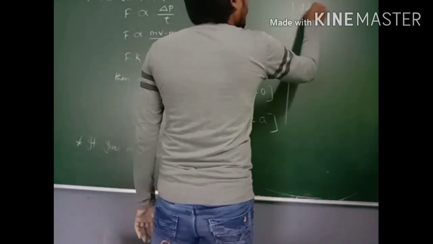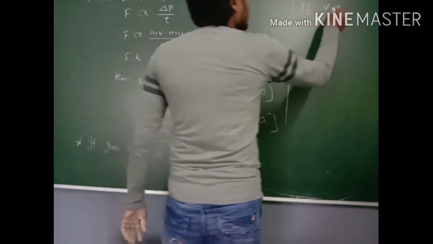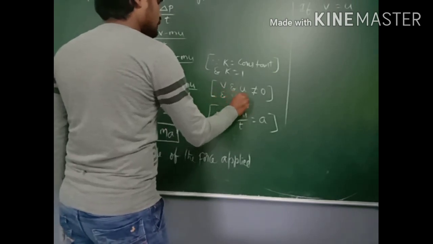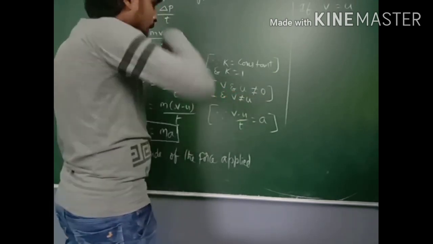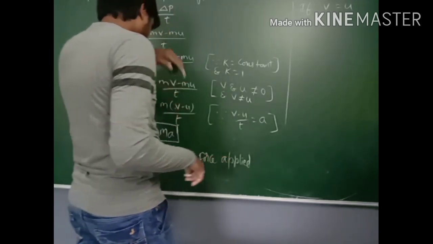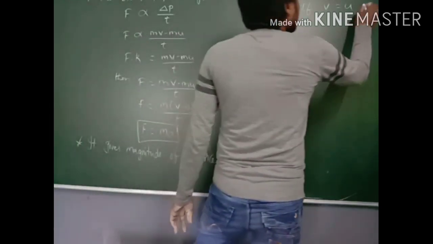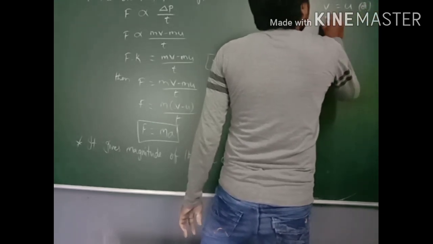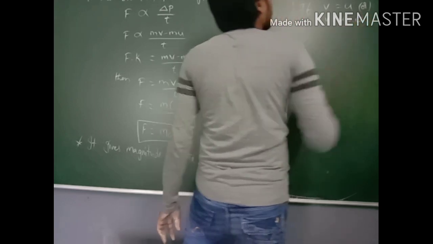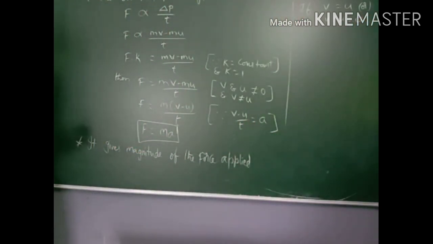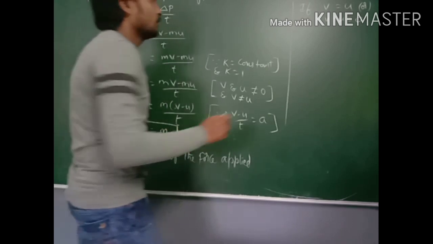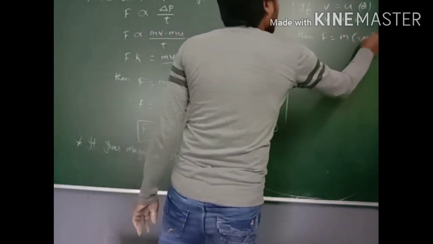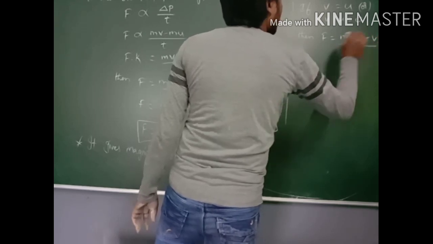If V is equal to U, or if V is equal to U is equal to 0, then F is equal to m of (V minus U) by T.